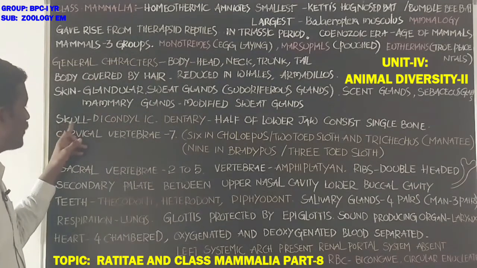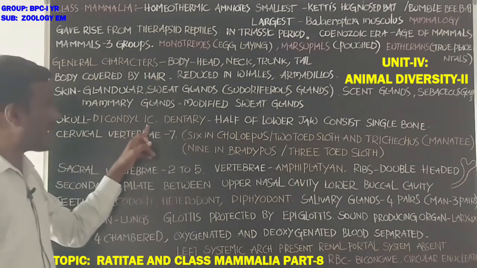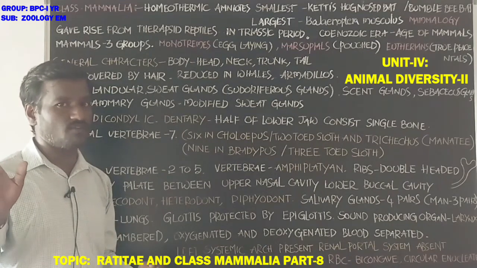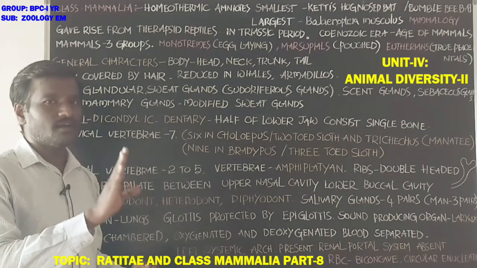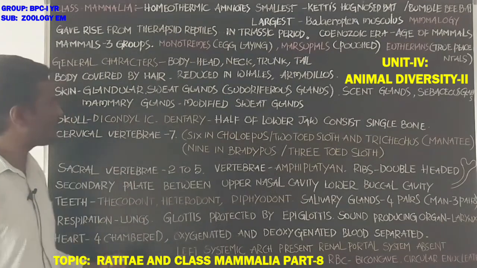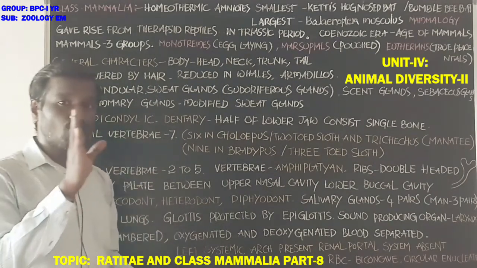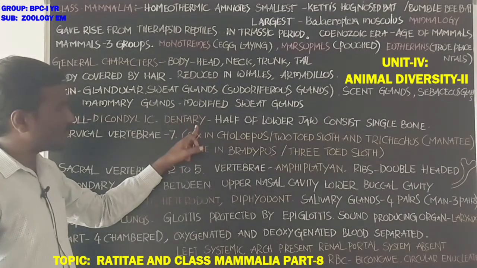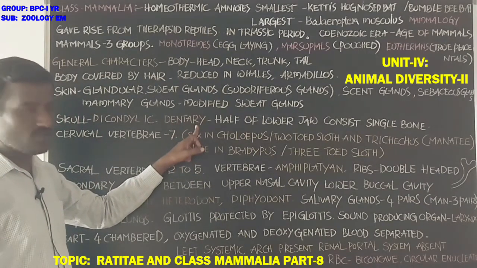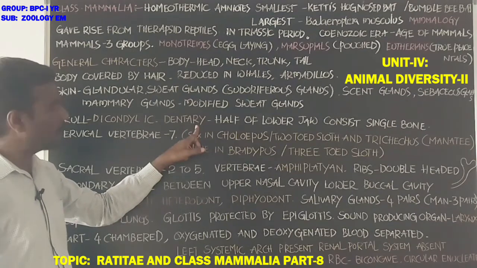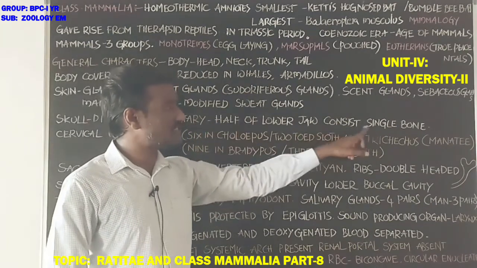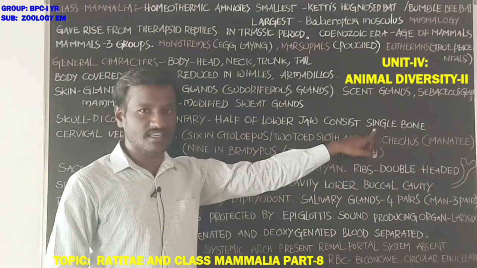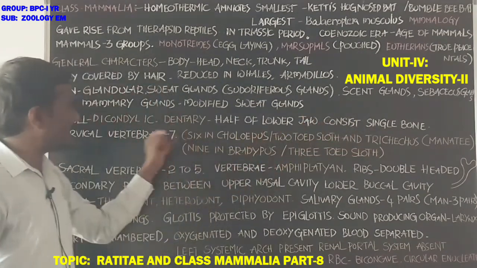Next, what about the skull? Skull is dicondylic, 2 condyles present at the posterior part of the skull, hence dicondylic skull. Fishes show monocondylic skull. Next, dentary. Which one of the bones is called dentary? Half of the lower jaw consists of a single bone, that is called dentary.